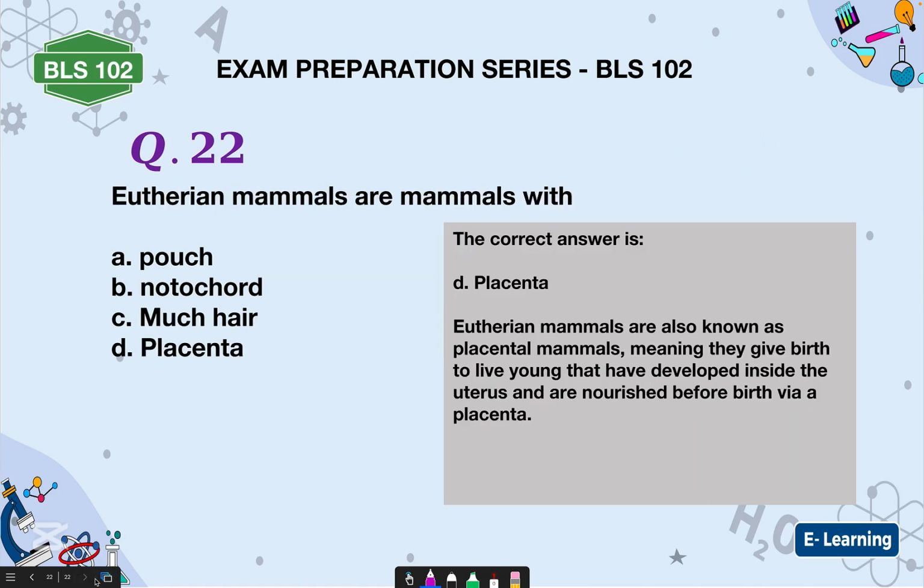Exactly. Then we have eutherian mammals are mammals with placenta. Eutherian mammals are mammals with placenta. Not pouch, not notochord, not much hair, but what? Placenta. Is that okay?